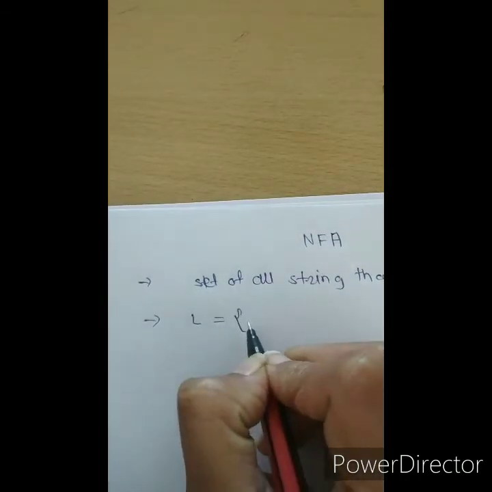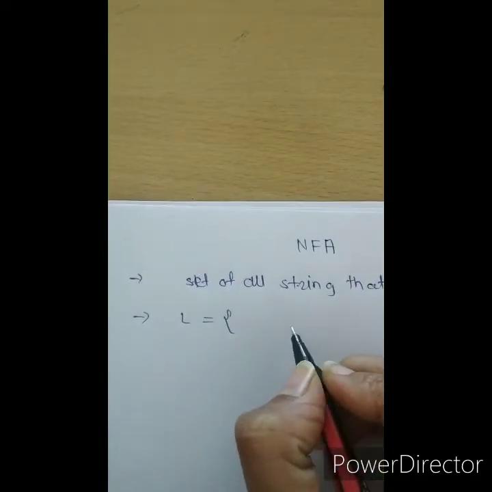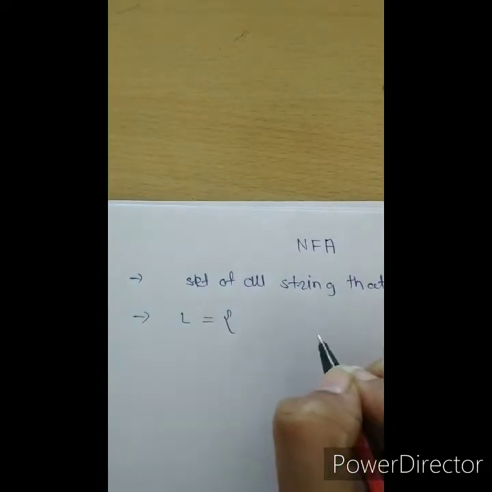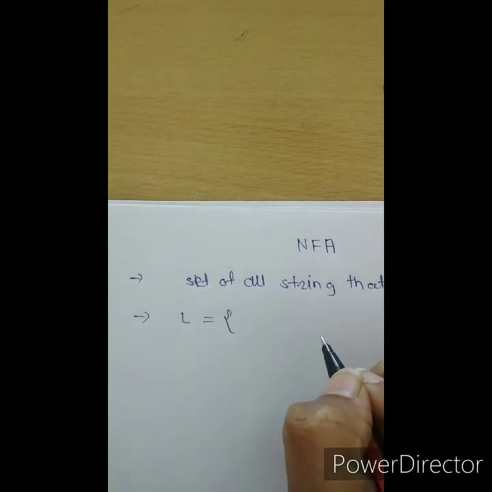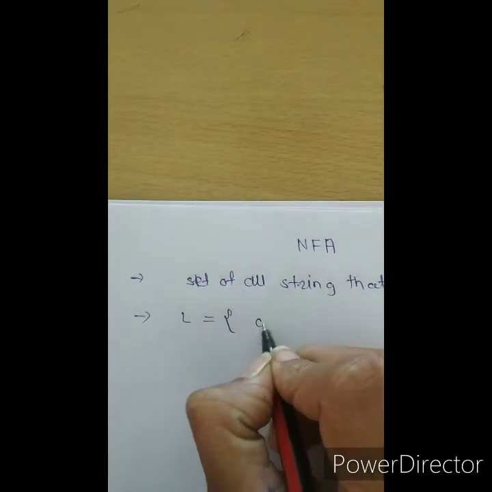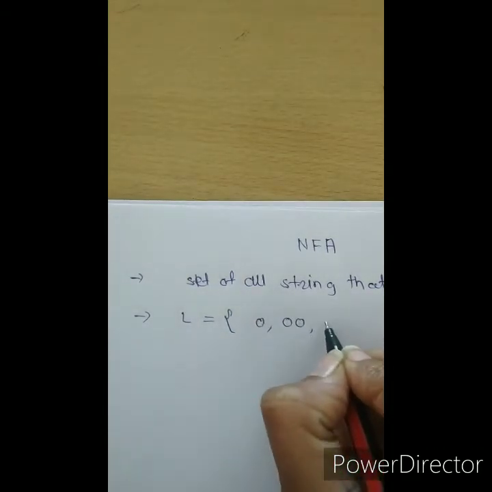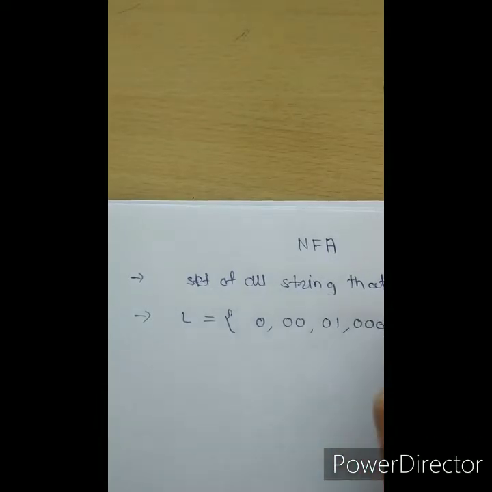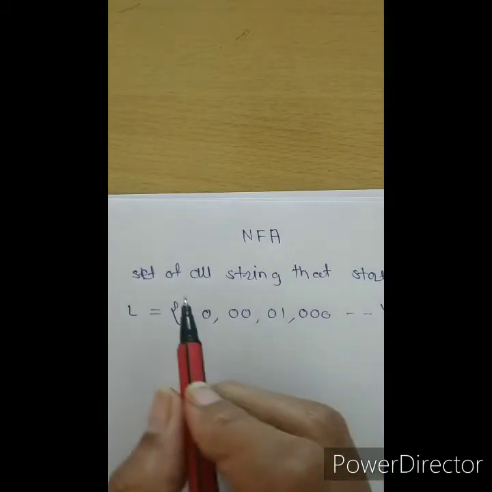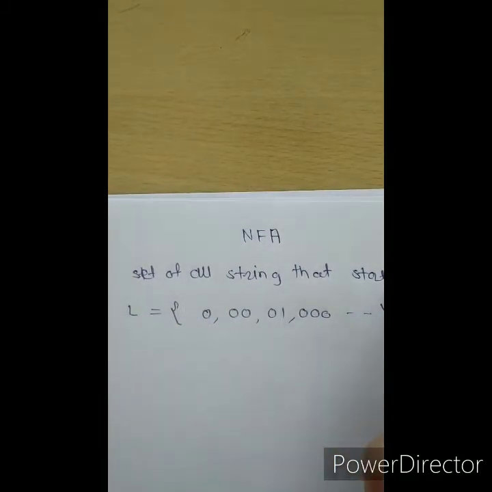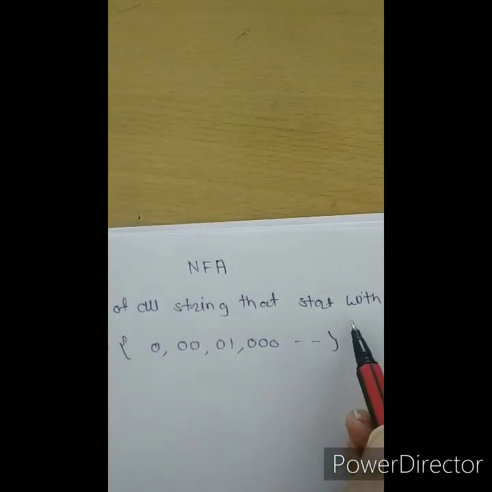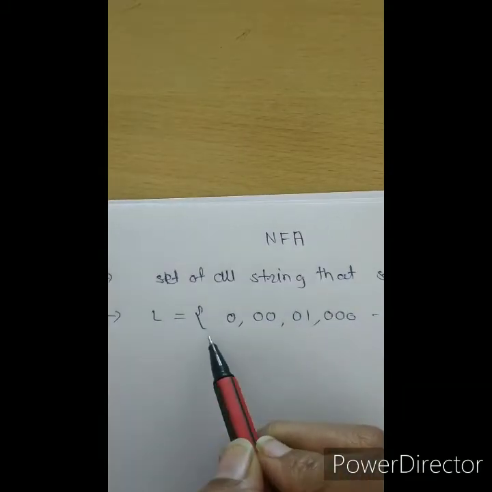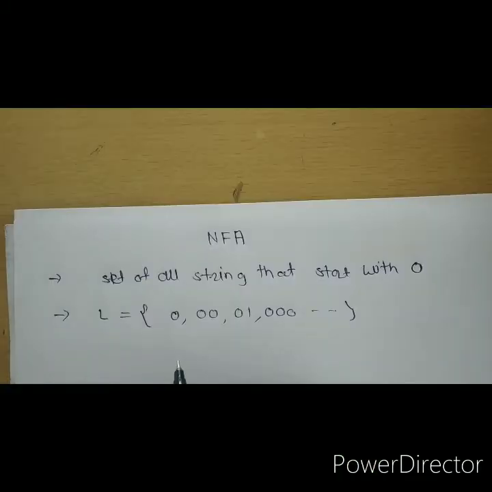So, L is a language using NFA. What elements will be in the set? Like 0, 00, 01, 000, and so on. It is an infinite set. Look here: the set of all strings that start with 0. So, L is our language.